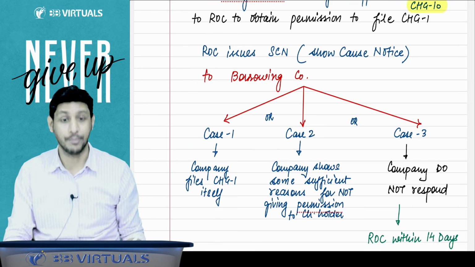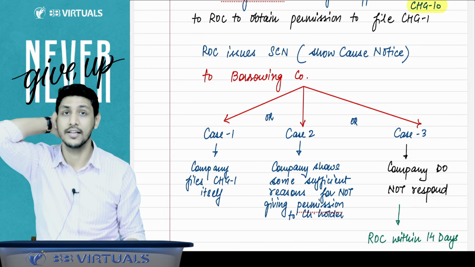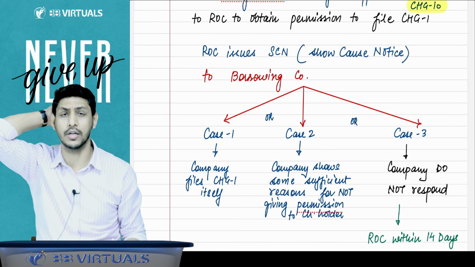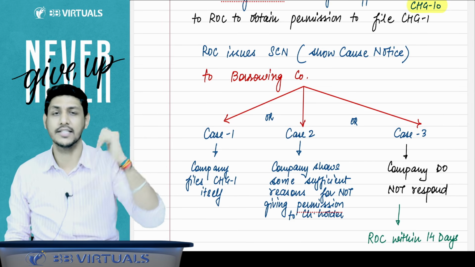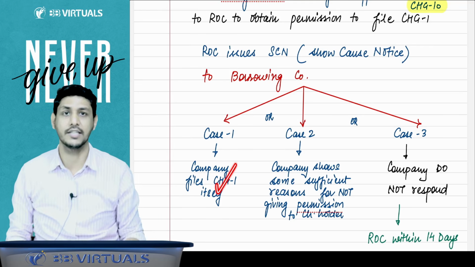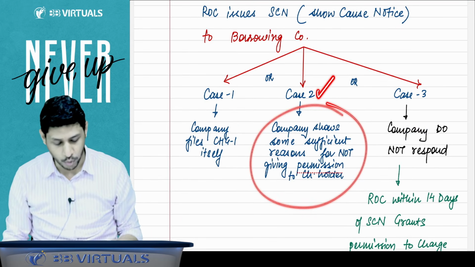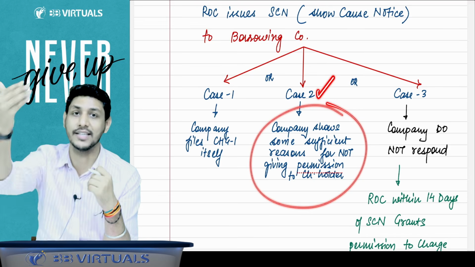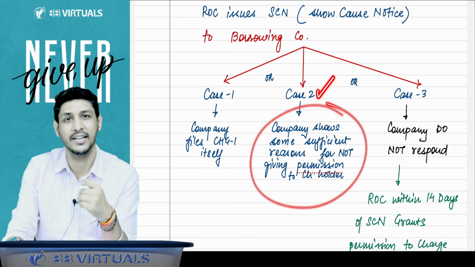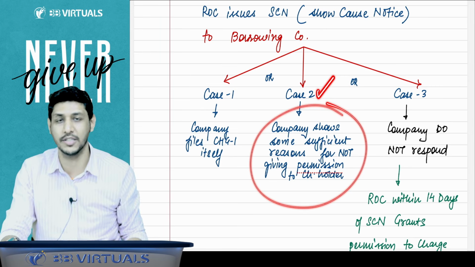Now there can be three possible cases. First, the company says, oh, I forgot. Now I recalled, I have to file CHG1. And now the company files CHG1. Then the matter is over. But case 2 is also possible. Company shows sufficient reason to the ROC, saying, sir, see this, that is why we are not filing CHG1. So the ROC will not grant the permission to that person.